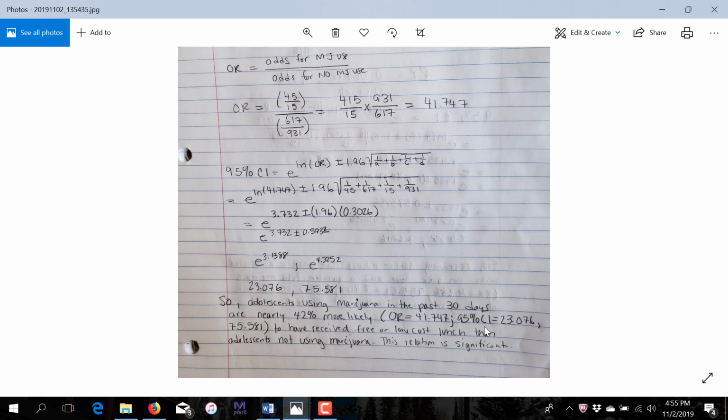So since this confidence interval does not include 1 in it, and it's way above 1, we could consider this a significant effect. So it's significantly different from 1, an odds ratio of 1, which means there's no relation between marijuana use and socioeconomic status. Okay, so let's go to the next problem here.